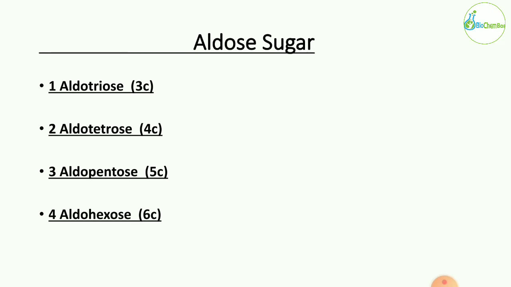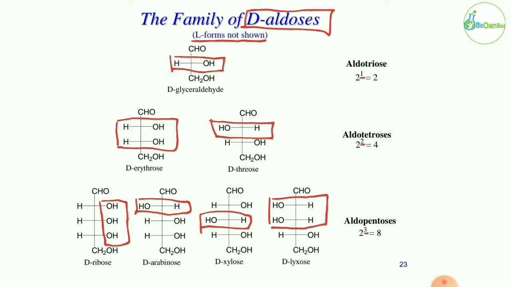In aldotriose the total number of carbons is 3. In aldotetrose the total number of carbons is 4. In aldopentose the total number of carbons is 5. In aldohexose the total number of carbons is 6. So the family of D-aldoses.